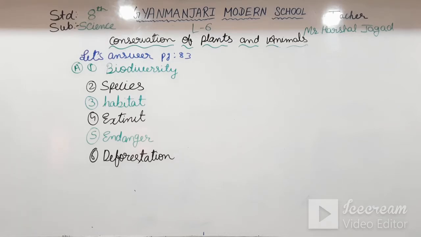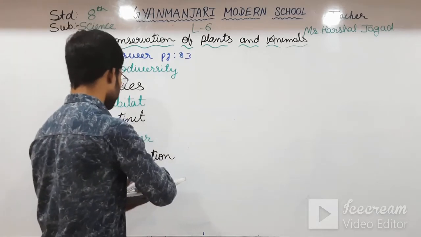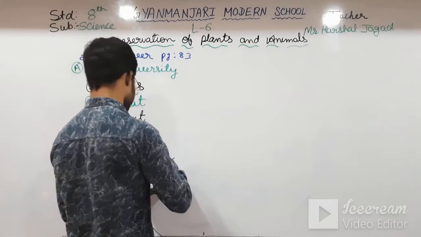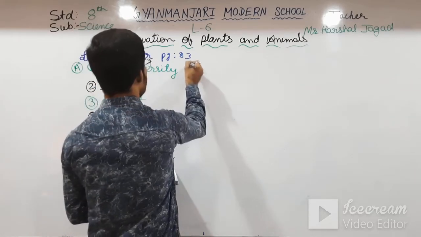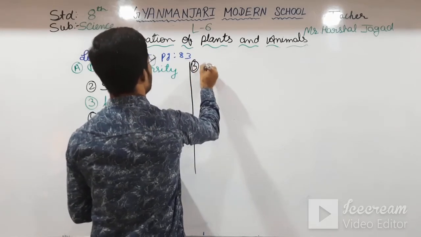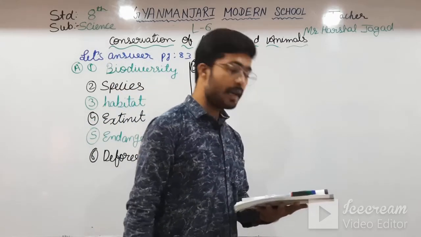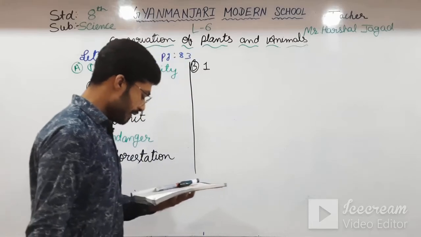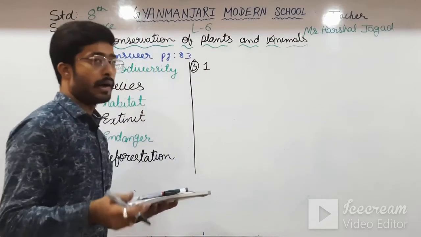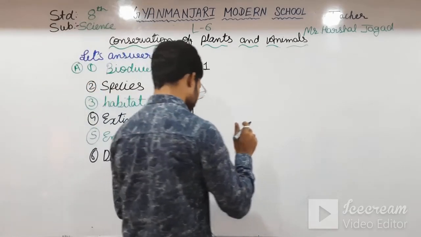Now going to B. First one. See here, choose the correct word from the help box. This is leading to a loss of forest cover. If the forest cover is leading to loss, then what is this?